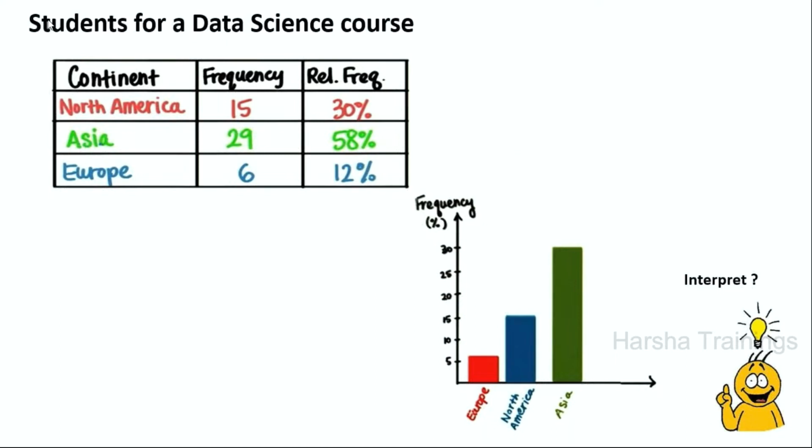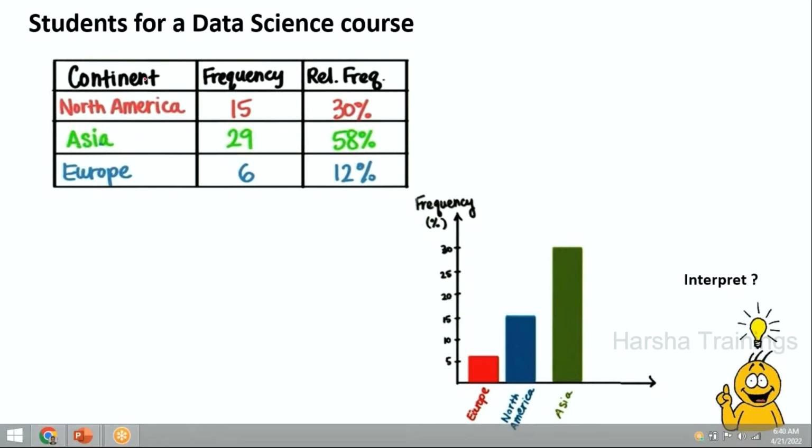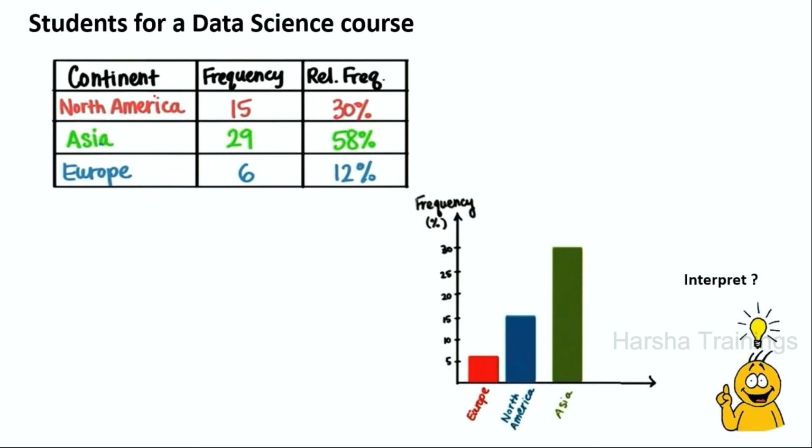Next, I'm transforming one more level. Here, I have taken my data in the form of continents. Some countries are from the American continent, some from the Asian continent, some from the European continent. These are the frequencies, and these are the relative frequency percentages. This is a representation of tabular data. Now once again we are visualizing the data in the form of bar graphs. Europe had 6, North America 15, and Asia 29.